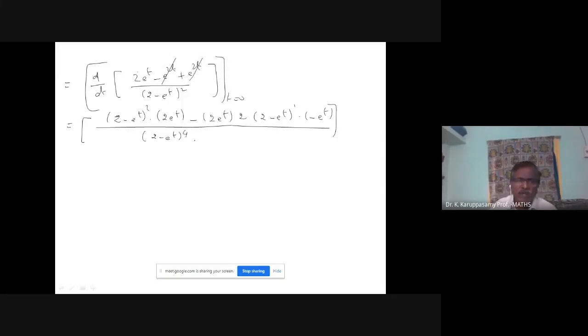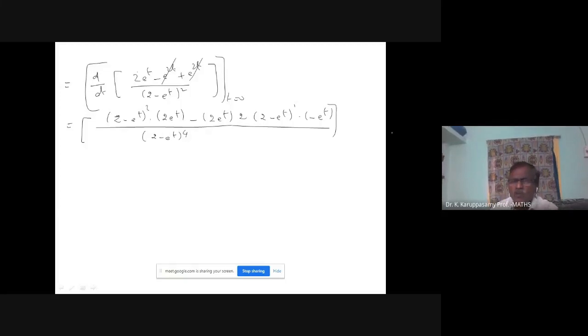Once again, I explain how I got this answer. First v square, the denominator square. Then you start with v. Differentiate 2 into e power t. You may not find any difficulty. Minus u into 2 into e power t into the differentiation of (2 minus e power t) square. First the x square formula, 2 into (2 minus e power t). Then the function of a function rule: 2 minus e power t differentiation is minus e power t.